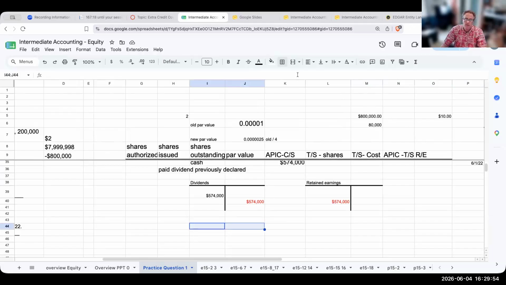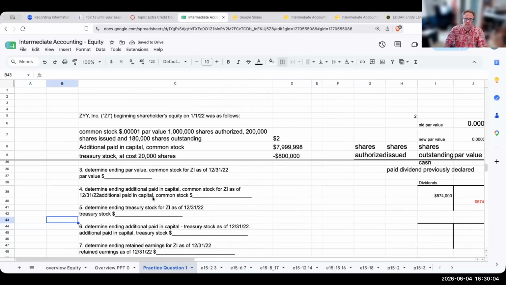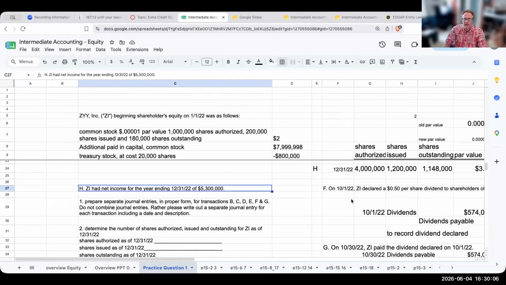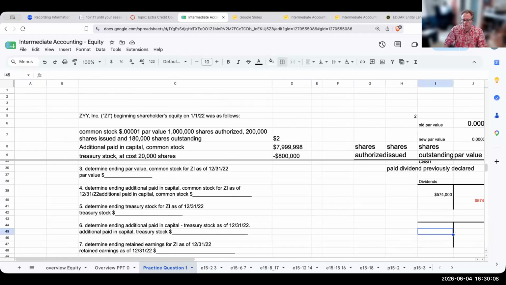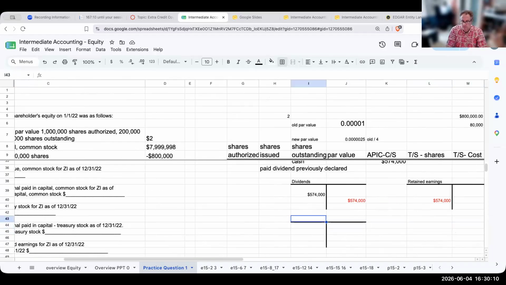It's like, well, my revenues basically exceeded my expenses, right? So over here, my net income was 5.3 million, right? So over here, I would ultimately have